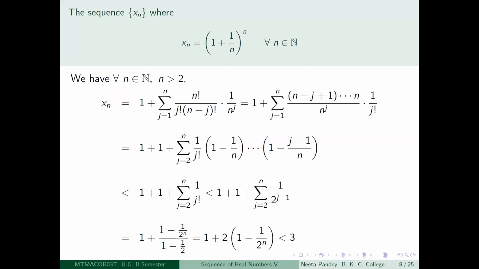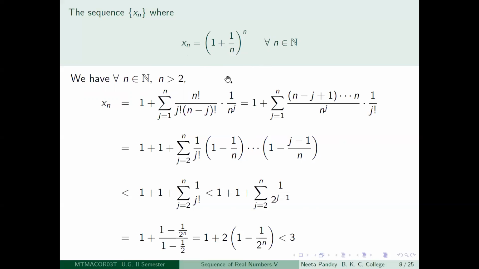So let us look at another example. So suppose you consider the sequence xn where xn is equal to 1 plus 1 by n to the power n for all n positive integers. So first of all, notice that xn is at least greater than 0. They are all positive numbers. And what is x1? x1 is 1 plus 1 to the power 1. So that is x1 is just 2.